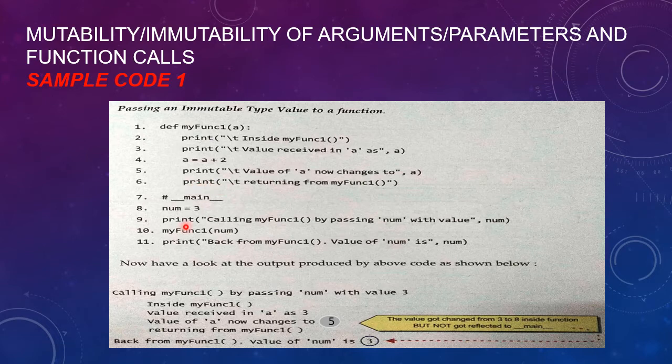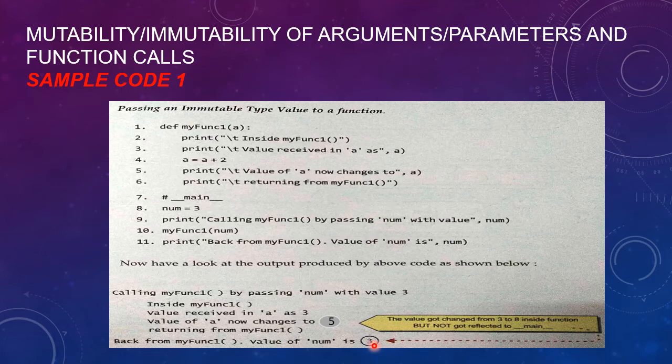When you return to the caller, then when you print the value of num, it will print the value of num which is available in the global environment, num equal to 3. So firstly it prints a equal to 3 in the top level statement and a equal to 5 in the local environment, and after execution it again prints the previous value, 3 only.